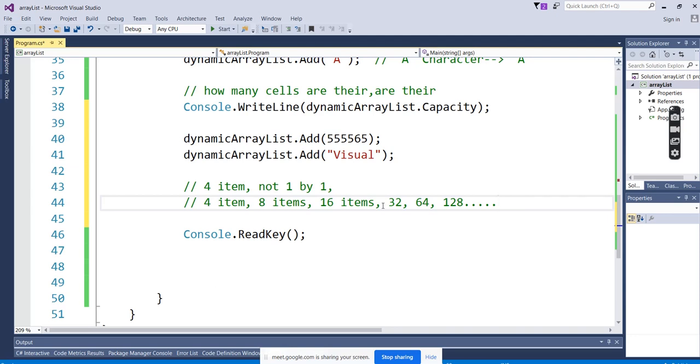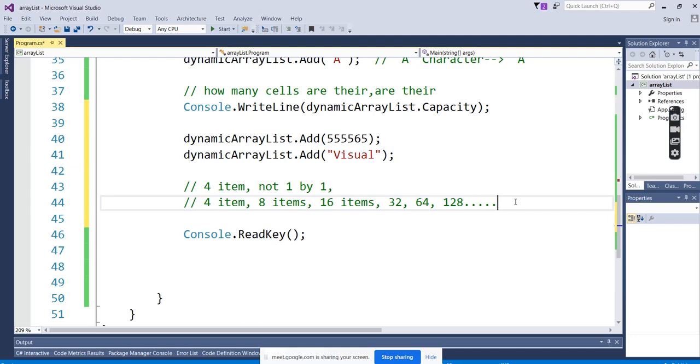So internally another process is going on. That's all done by the compiler. So 16, 32. Internally it knows the size well in advance. We say it's dynamic, but if you look very closely, even in the array list, the system knows the size well in advance. It only makes us feel comfortable, so we are not worried. We see it's dynamic, we can keep on entering values, but internally it's doubling.